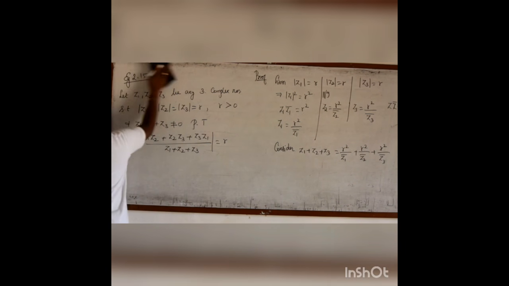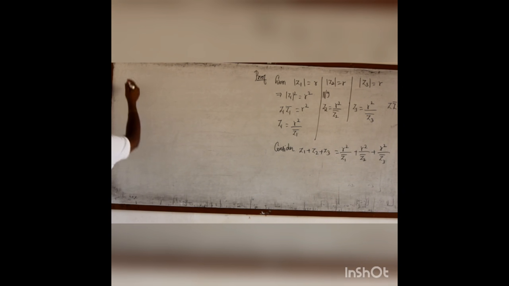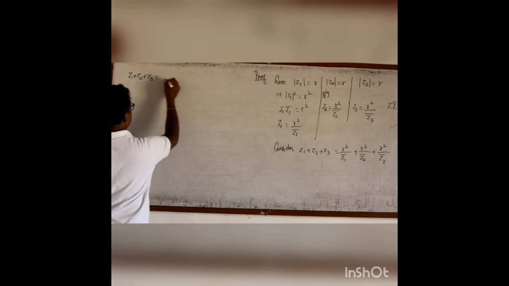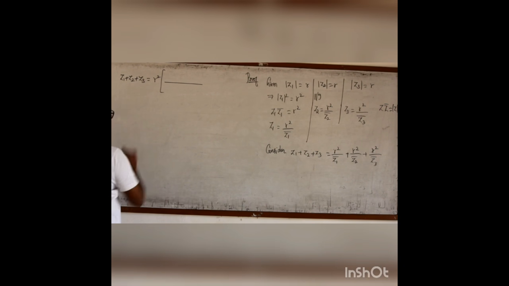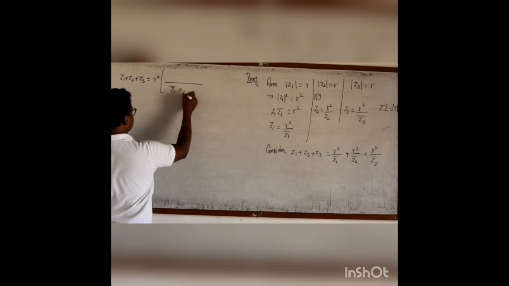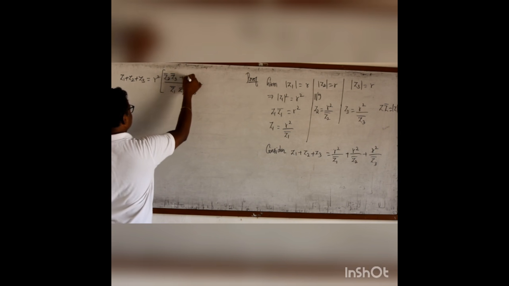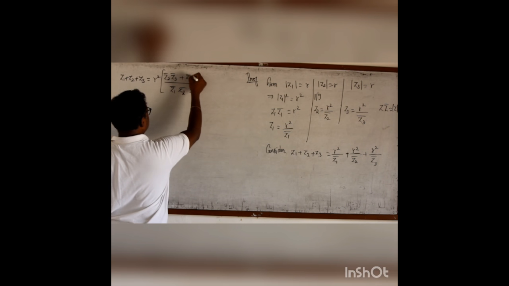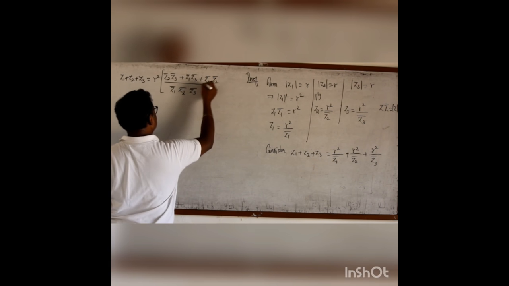Now, we shall take LCM in the denominator. Before that, I can take r square as a common term. Then the LCM is z1 bar, z2 bar, z3 bar. In the numerator I have z2 bar z3 bar, z1 bar z3 bar, and finally z1 bar z2 bar.